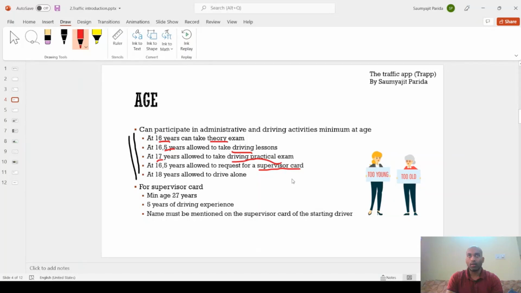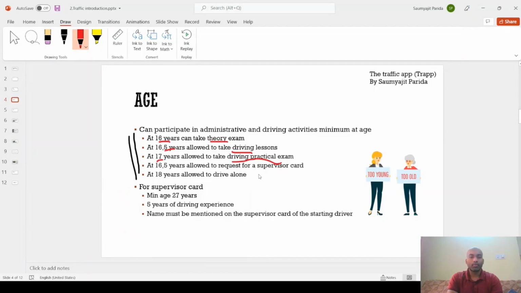So between 17 to 18, that 1 year, a supervisor is needed. The requirements of the supervisor are that the supervisor should be minimum of age 27 years, with 5 years of driving experience, and the name of the supervisor should be mentioned on the supervisor card. So it's like an identity card, and only that person is allowed to drive with the novice driver.